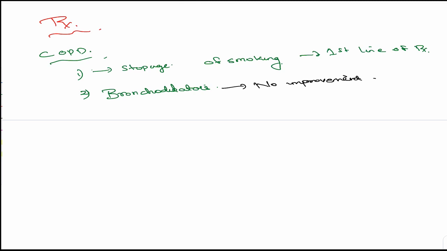It is not a typical contraction of the muscles of the airway, which is there in asthma. So though improvement of symptoms is there, there is no improvement in lung function.